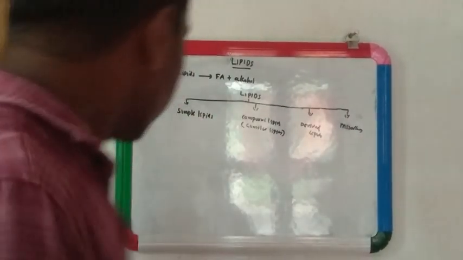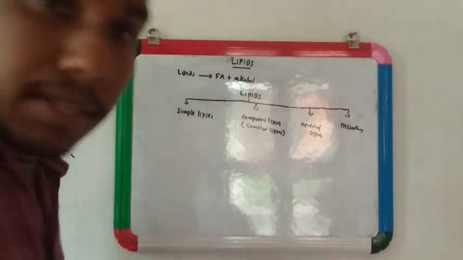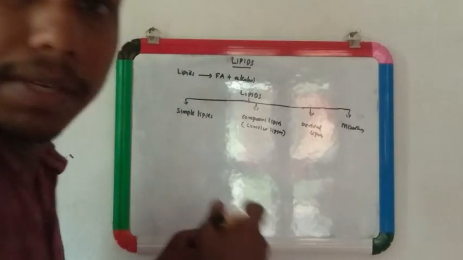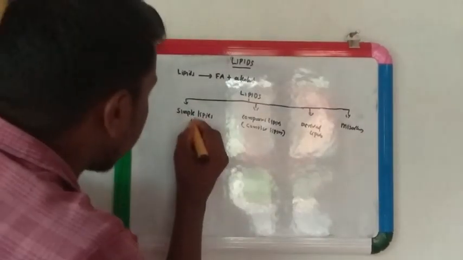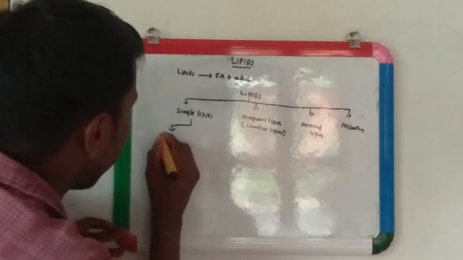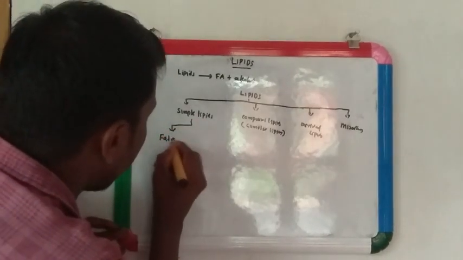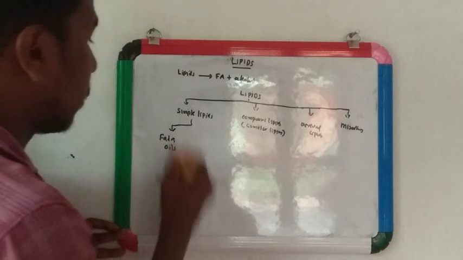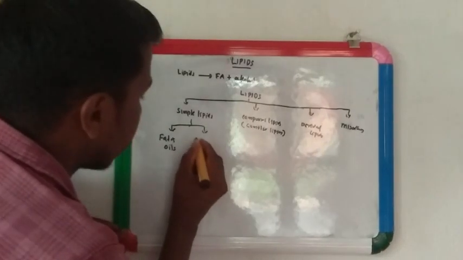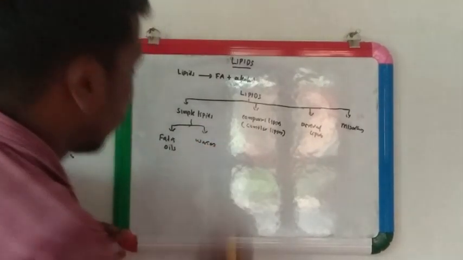We can divide the simple lipids again into two. First one is fat and oils, second is waxes.